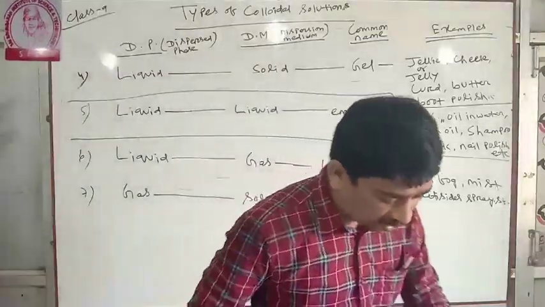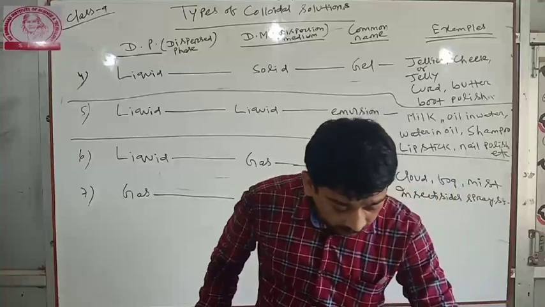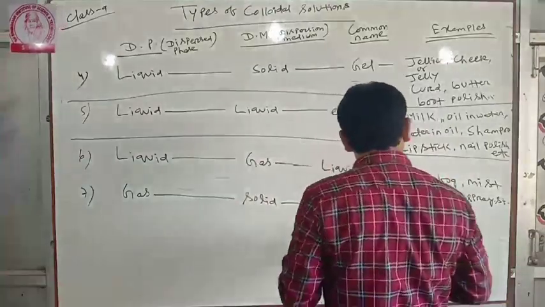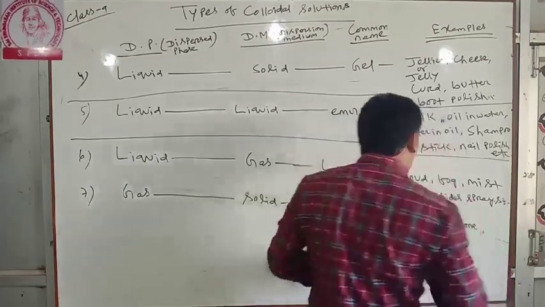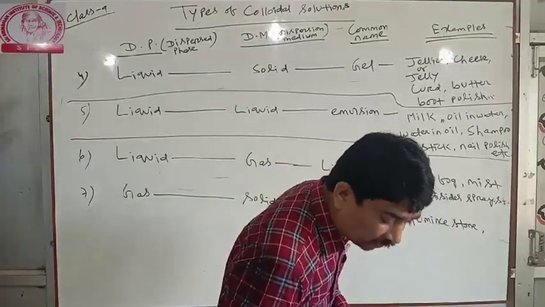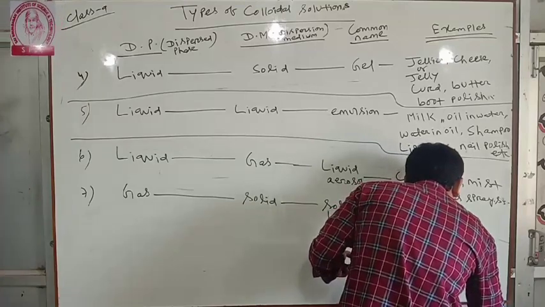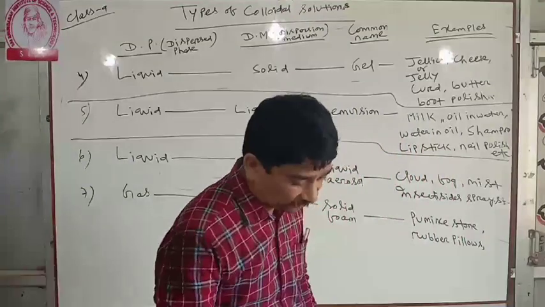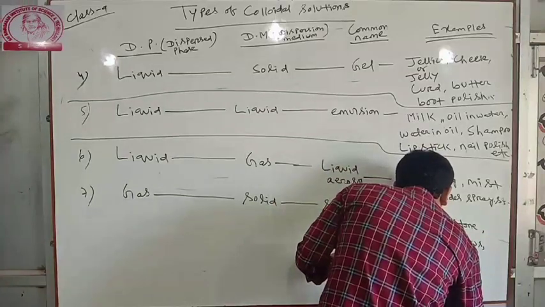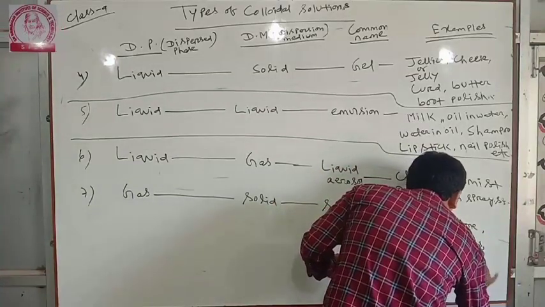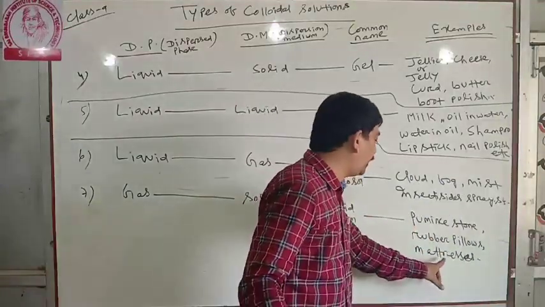Examples: pumice stone, rubber pillows, and mattresses.